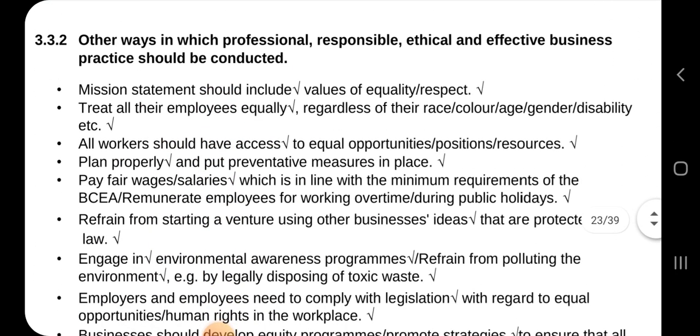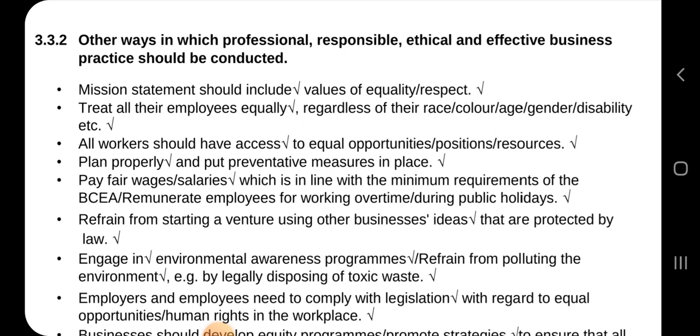So other ways to show professional, responsible, ethical, and effective business practice is by having a mission statement. It should include values of quality and respect. Treat all your employees equally, regardless of their race, color, age, gender, disability, etc. All workers should have access to equal opportunities, positions, and resources.